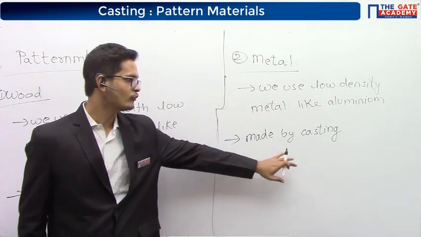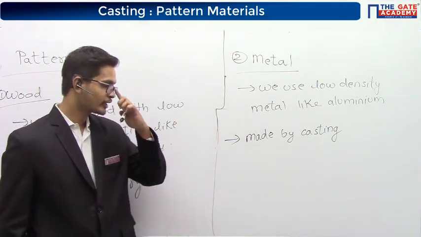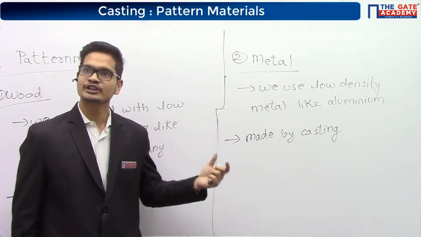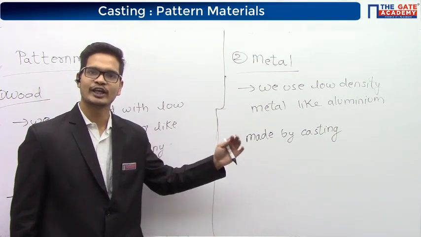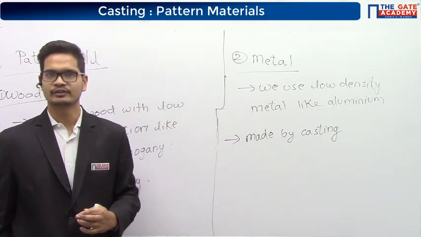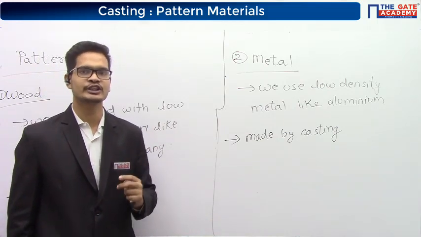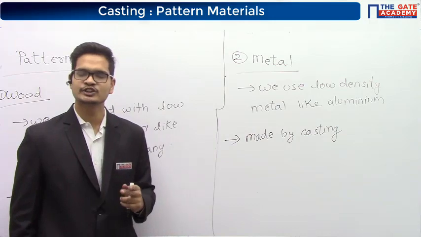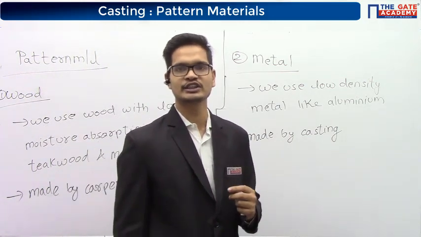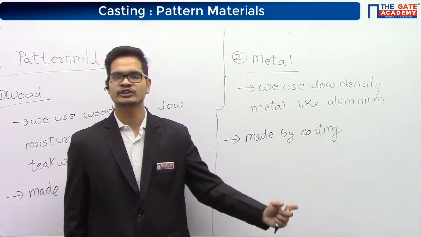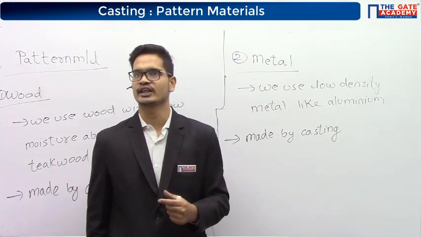But now, when you are making this metallic pattern by casting, you will be using some pattern. Let's say, for making this metallic pattern, we are using wood as the pattern material. Now, in this wooden pattern, we'll be using double shrinkage allowance. The first shrinkage allowance will be for the metallic pattern, and the next will be for the final casting.